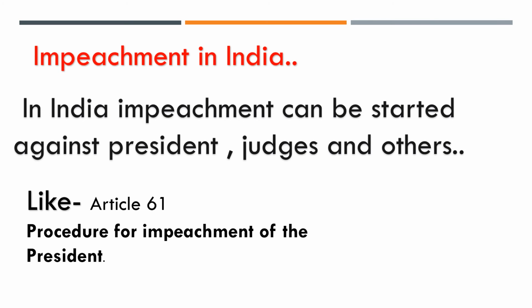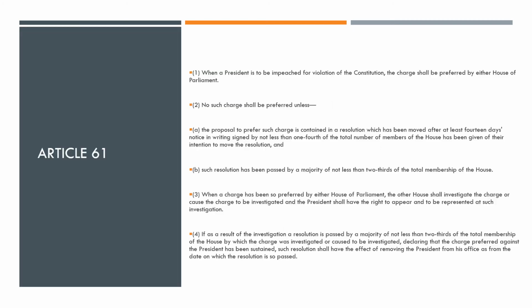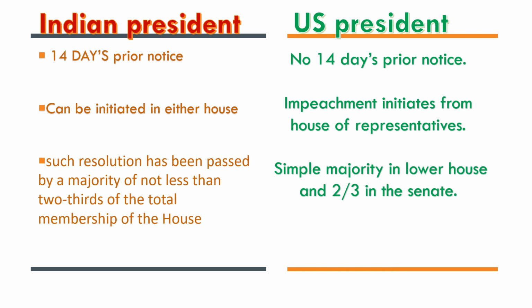An example of impeachment in India is Article 61, which is the procedure for the impeachment of the president. Here is the detail of Article 61. If you want to go through it, you can pause and read all the details. Okay, let's move to the next.